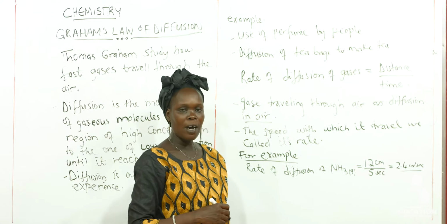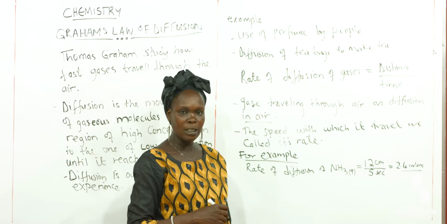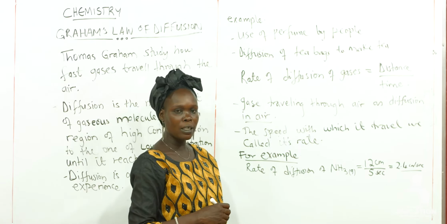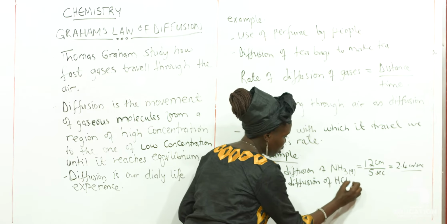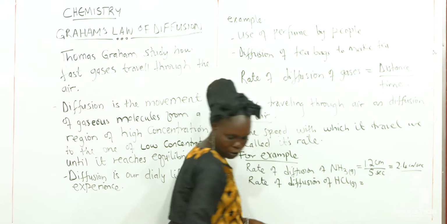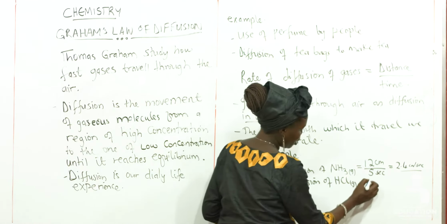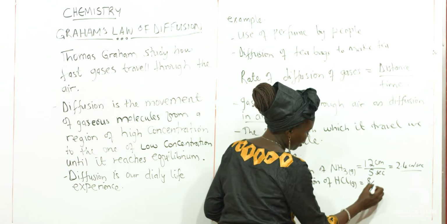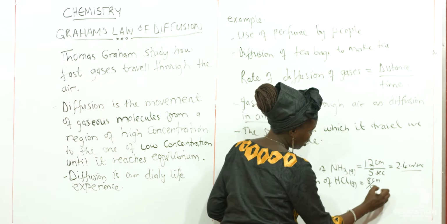You can also have hydrogen chloride gas. The rate of diffusion of hydrogen chloride will be equal to 8 over 5 seconds.